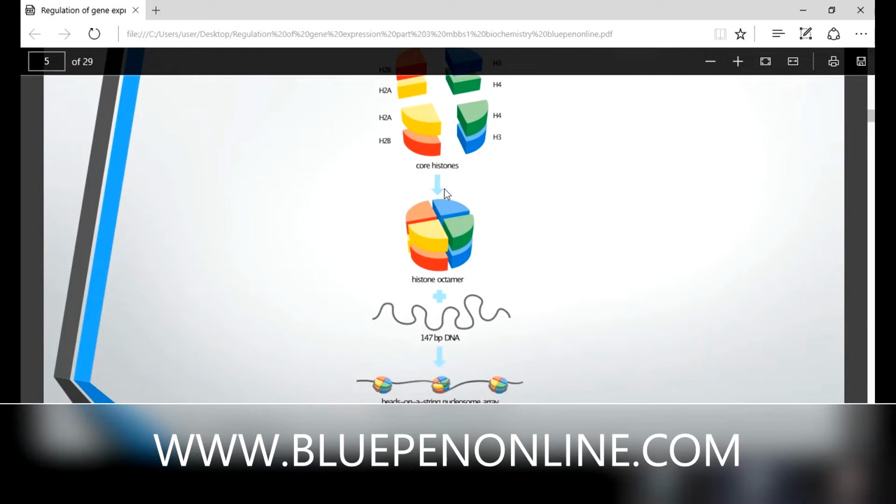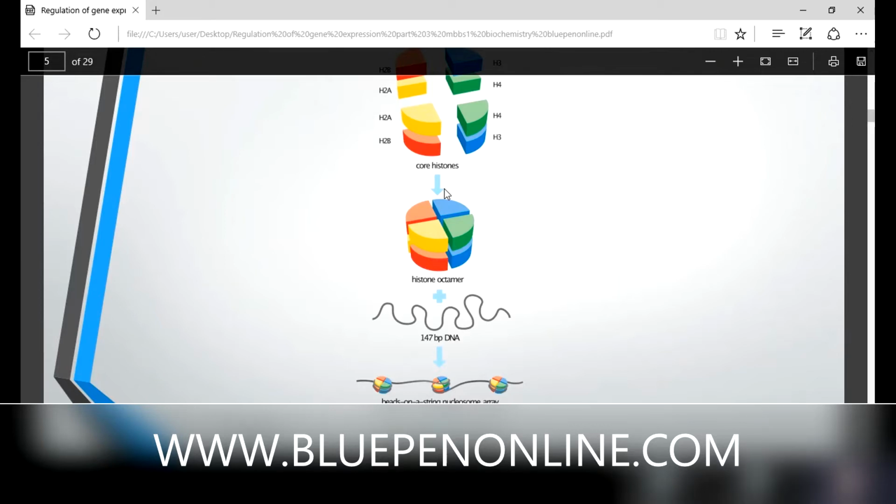Chromatin is extensively folded and highly packed DNA with protein. It provides an additional level of control of gene expression. What is the difference between genes that are transcribed or not? The genes that are transcribed are less condensed and more open in structure. Then what about the genes that are not transcribed? They're highly condensed.